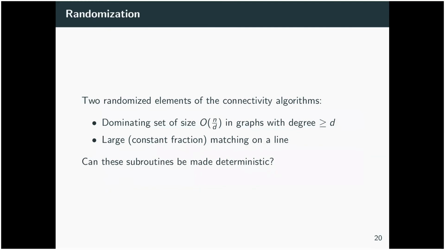So there are two randomized elements of the connectivity algorithms that we've seen so far. Okay. So this dominating set of size n over D, we need randomness to solve this. It's very efficient to solve this, but we do need some randomness. And also we need to solve large constant fraction matching on a line in order to get this reduction of vertices by a factor of polylog so that we get these concentration bounds. Now the question is, can we make those subroutines deterministic? And the answer, spoilers, is yes.